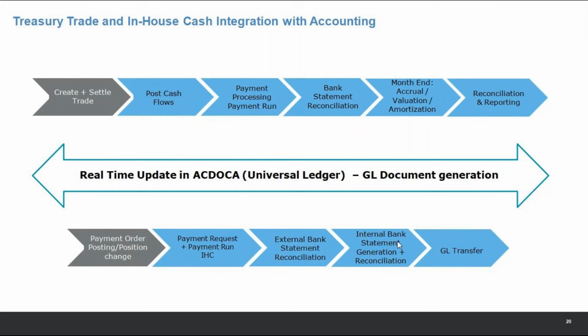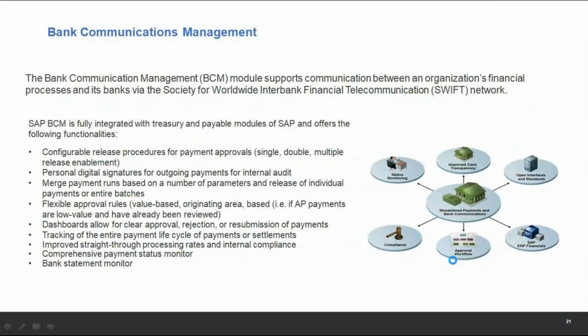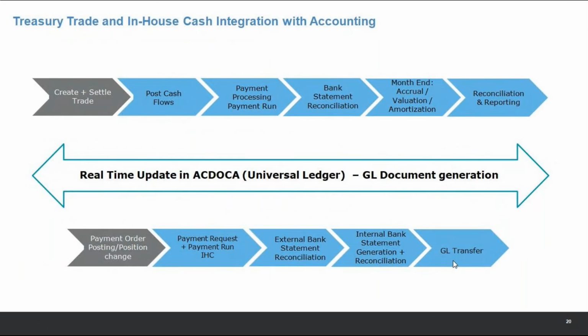What is a company code? A company code is a legal entity that prepares its financial statements. Now, a legal entity should have its own accounting. This internal bank statement will completely take care of that. And then the GL transfer from in-house cash. Treasury is a subledger, as I said in the beginning. In-house cash is also a subledger to FI. AR is a subledger, AP is a subledger, in-house cash is also a subledger. Finally, it has to transfer everything into FI at the end of the day, right?